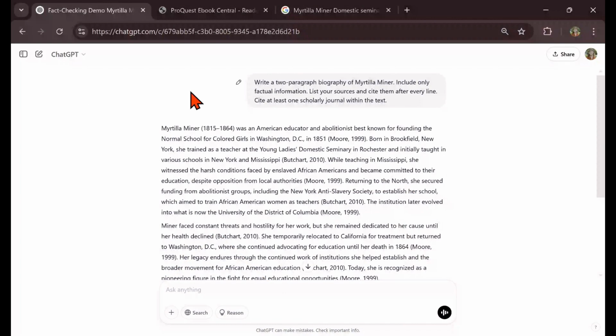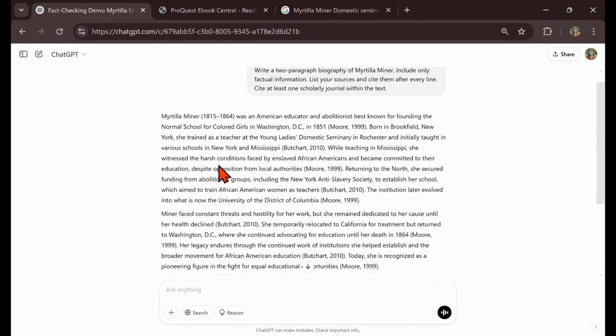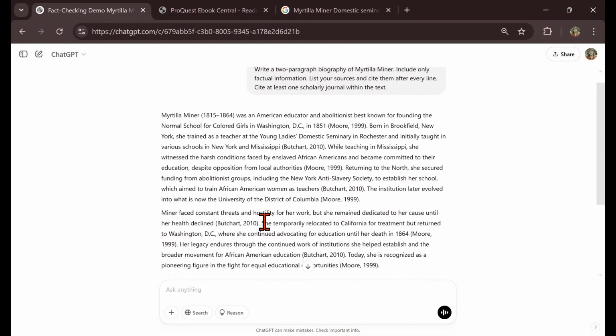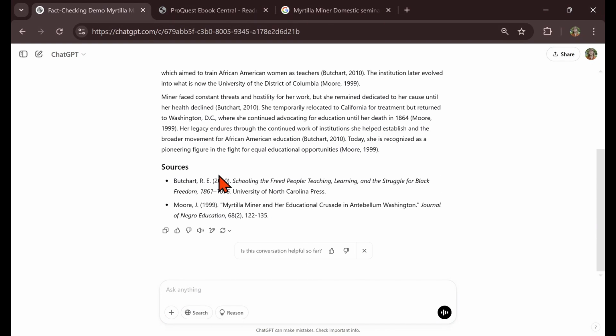I prompted ChatGPT to write 2 paragraphs about Myrtilla Minor, including only factual information. I asked for a source list and to cite them after each line, including 1 scholarly journal. It looks like it gave me what I asked for: 2 paragraphs, source citations within the text, and then down below, a source list. So is it trustworthy? Maybe not. It could be inaccurate, and ChatGPT even tells us this below to check important information. So how do we do that?